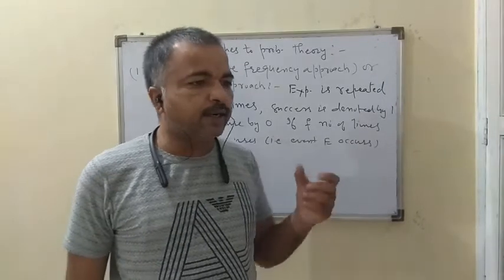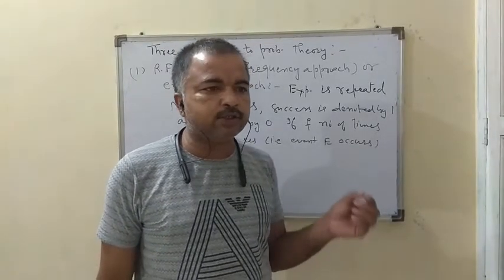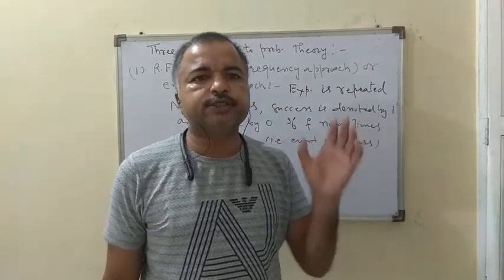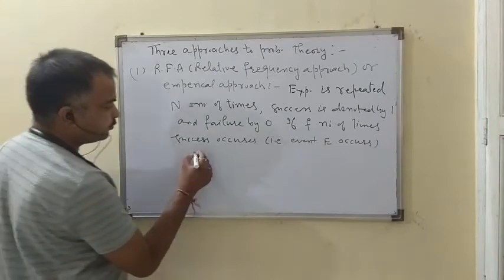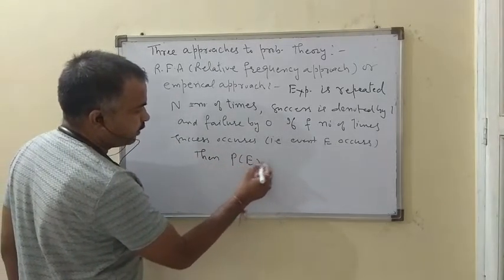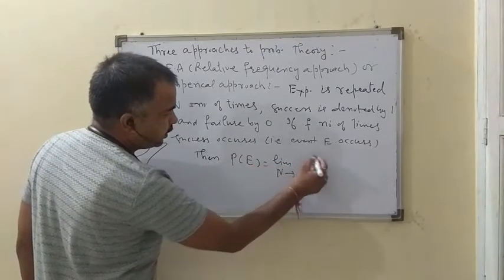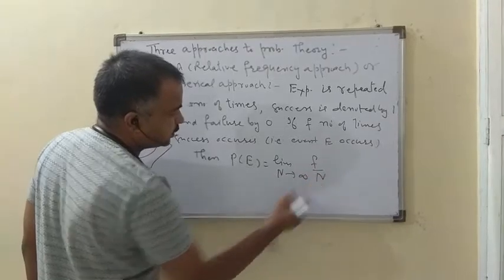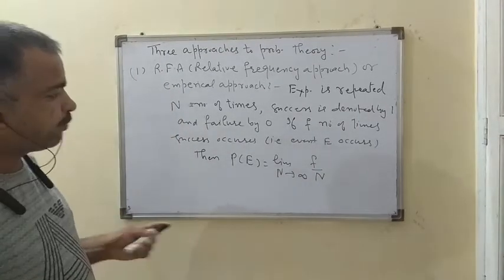If we are tossing a die, let us suppose I want an even number to come, then event E is 2, 4, 6, etc. That is, event E occurs. Then the probability of the event E is the limit, N tends to infinity, of f upon N. So this is the relative frequency approach.